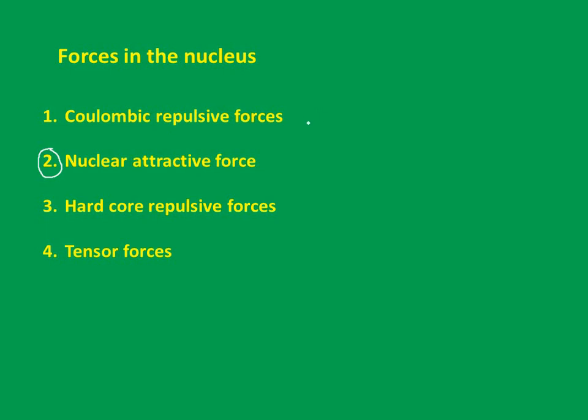These forces are responsible for instability of the nucleus. As atomic number increases, Coulombic repulsive forces increase and stability of the nucleus decreases. A best example I can give: carbon 6,12 is more stable than uranium 92,235. Very well known, regular kinds of examples I am considering. So carbon is more stable while uranium 92,235 is unstable. Are you getting the point here? And what is the reason? As atomic number is increasing more and more, and atomic number means the number of protons, they are actually increasing.